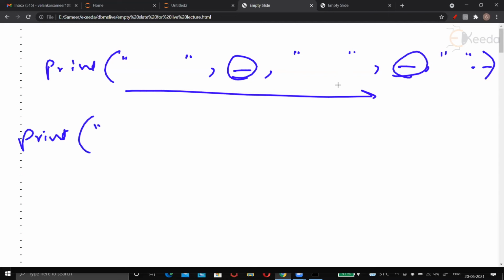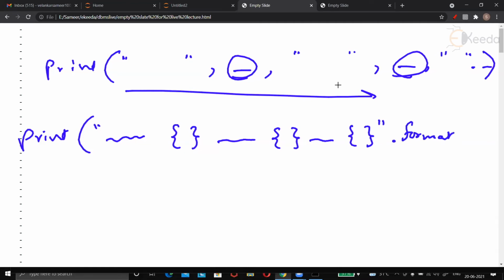Whatever variables you want to print, you can give placeholders, and free flowing text, whatever you want to print here. And then after the quote, you give a dot, and then the format function. The format function will tell whose value goes here, here, and here. So three things you give separated by commas. And one more bracket close should now appear. This last bracket close is for this print.